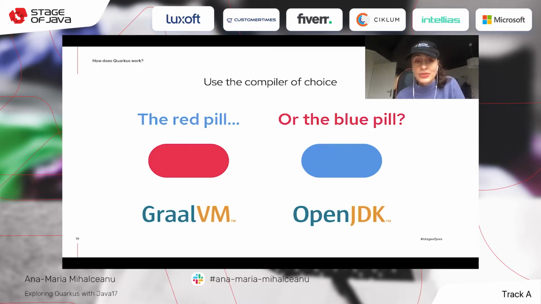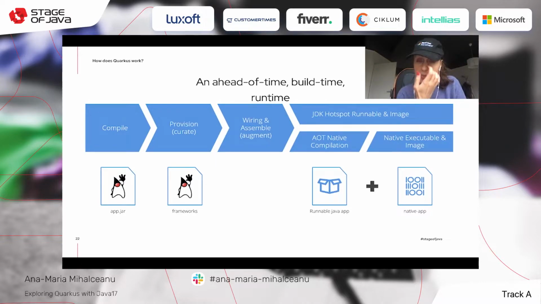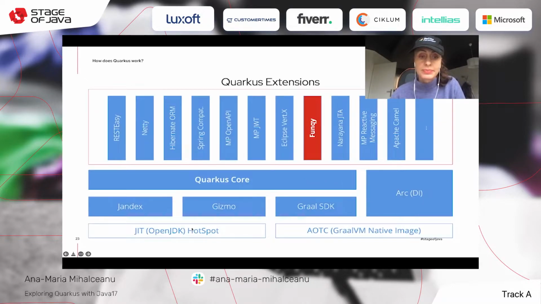Moreover, you can use the compiler of choice. So you can either use GraalVM or OpenJDK, whatever you're used to, or whatever you like most to use. So do not forget that Quarkus is using ahead of time compilation. So this means that it is optimized to look into what is used from the code. Maybe you forgot some dependencies, or maybe you forgot some classes that you're no longer using for some features, and that's not packaged in your runnable Java app, so that you don't end up with useless code in your container and just grow it unnecessarily.